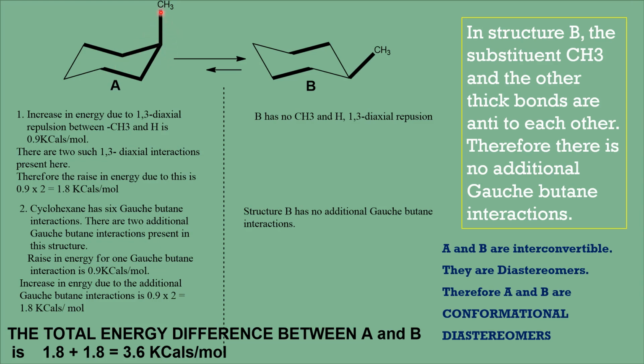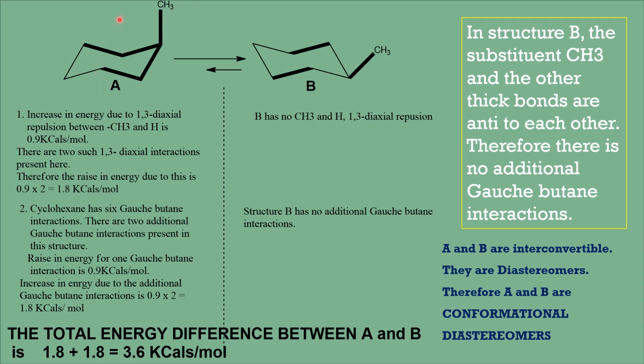Similarly, there is another gauche-butane interaction. Just consider this carbon as 1, this as 2, and this carbon as 3 and 4, and this forms another butane, and in between this bond and this bond there is gauche-butane interaction.